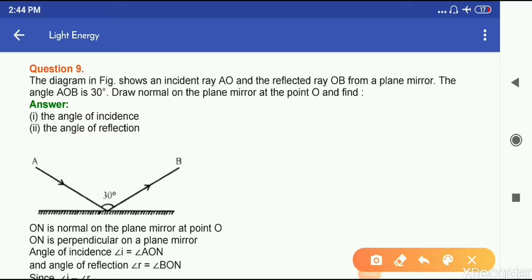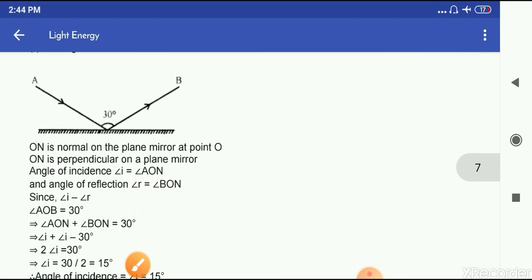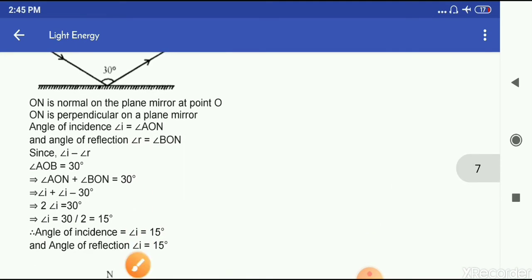Question number 9. The diagram in figure shows an incident ray AO, this is AO, and the reflected ray OB from a plane mirror. The angle AOB is 30 degree. Draw the normal on the plane mirror at the point O and find angle of incidence and angle of reflection. So you have to draw here the normal ON. This is O and this is N. Suppose now this is angle of incidence and this is angle of reflection. As you know that this angle AOB is given 30 degree, therefore angle I plus angle R is 30 degree, and we also know that angle I equals angle R.